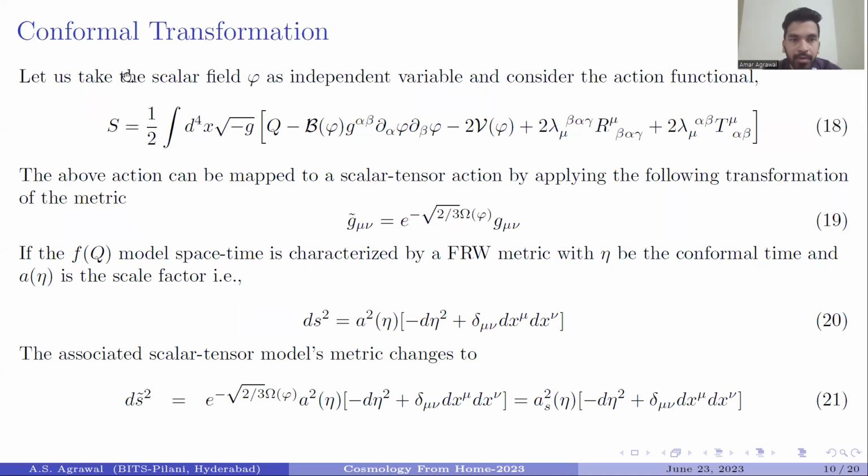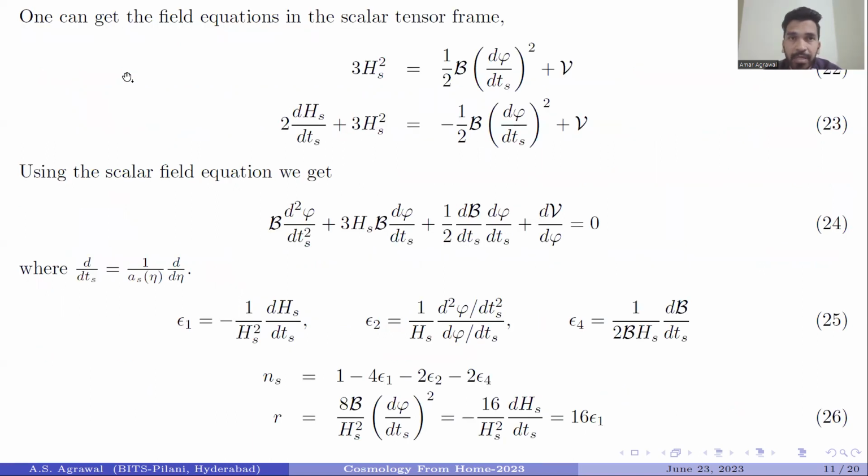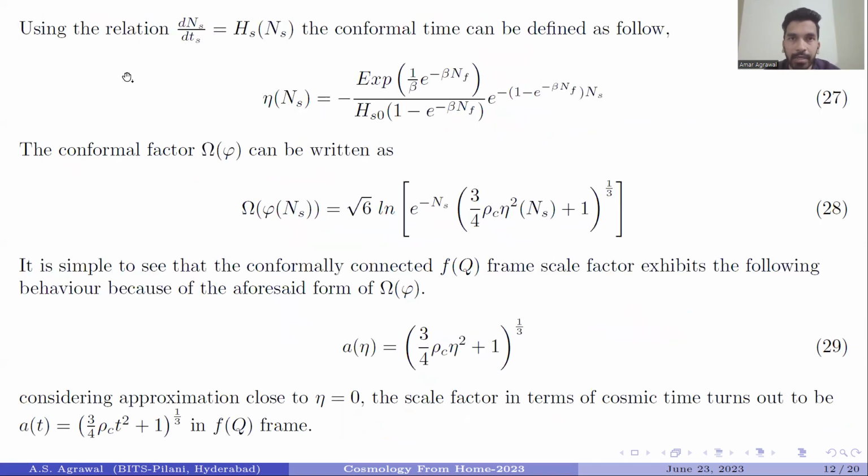The line element is associated with the scalar tensor model, and the metric can be changed as equation 21. Here, suffix S denotes the scalar tensor frame for all fields. And the field equations for the scalar tensor frame, one can easily get as equations 22 and 23. Using this scalar field equation, one can easily get equation 24. And here we are defining the slow roll parameter in equation 25. The spectral index and the tensor to scalar ratio are defined in equation 26.